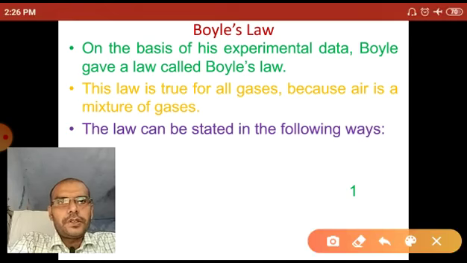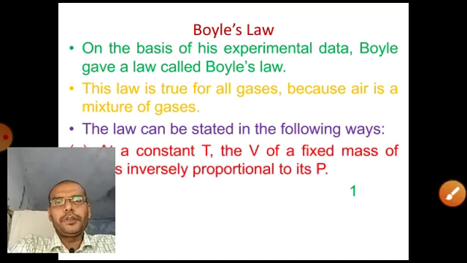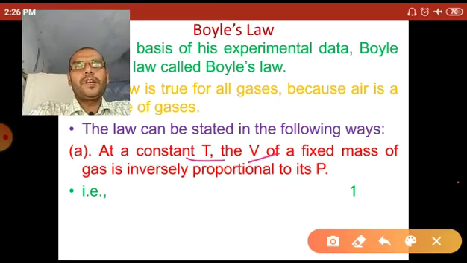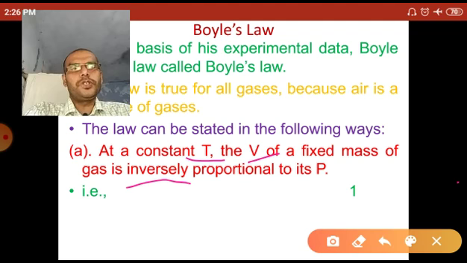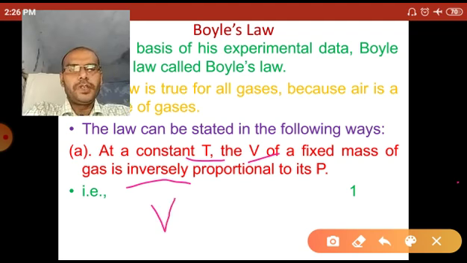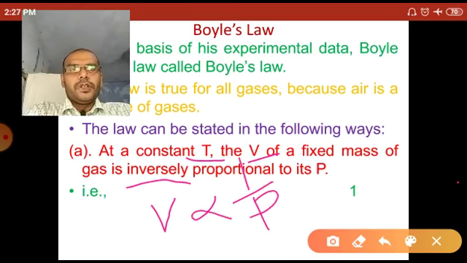Now this law can be stated in the following ways. Number one way, at constant temperature, the volume of a fixed mass of a gas is inversely proportional to its pressure. That means the volume of a fixed mass of a gas is inversely proportional to its applied pressure at constant temperature.